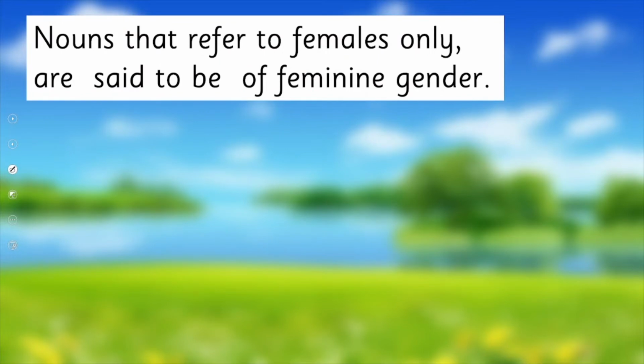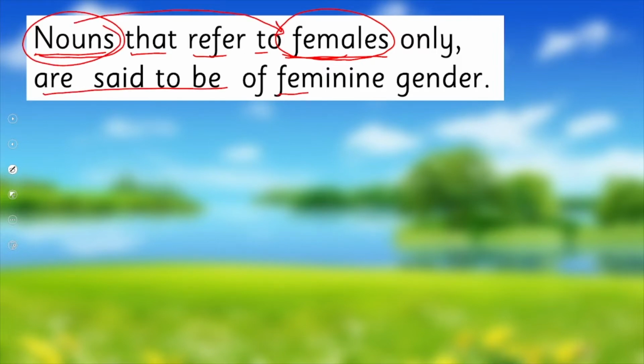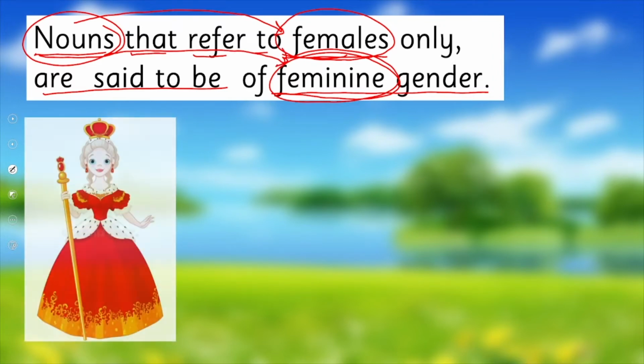And the nouns that refer to females only, meaning the naming words which we used for females only, are said to be feminine gender. So feminine gender are the naming words used for females. For example, queen. When we say queen, queen is always a female.